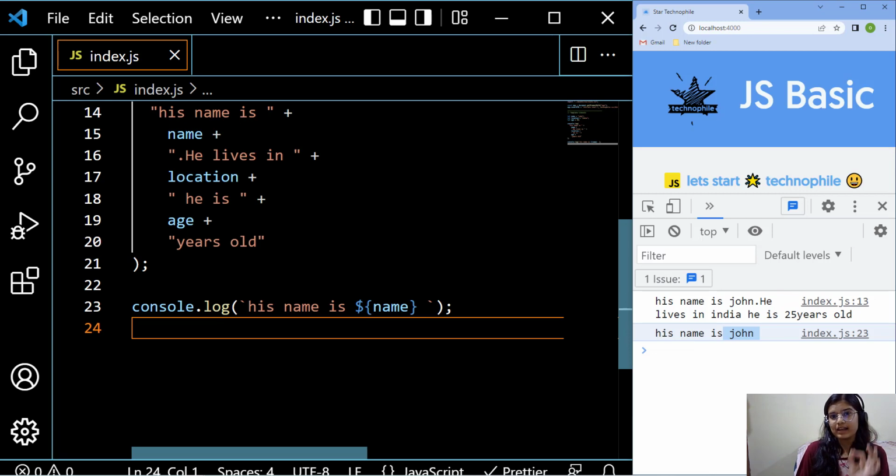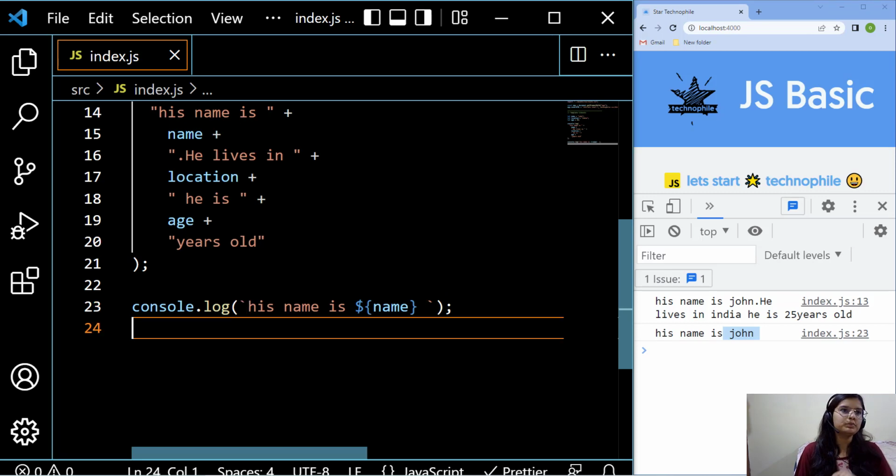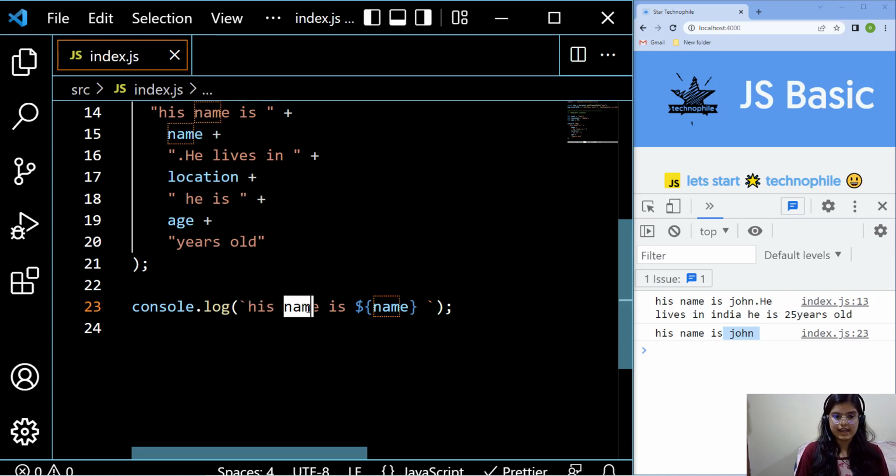Now how the compiler works in this case is that it will see that okay, it is a backtick. It is not going to be a whole string only. It will execute word by word. This is the "his name is". Now once the compiler sees the dollar sign, it stops here and starts the execution of another stuff in a different manner.